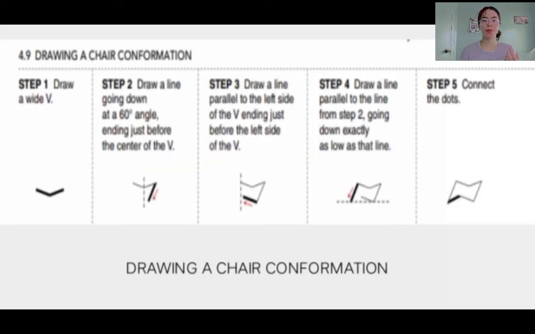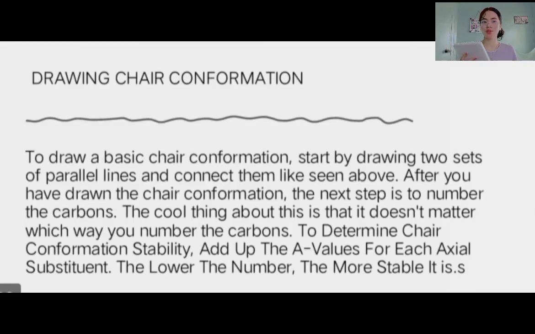Here is the example for drawing a chair conformation, including its five steps. To draw a basic chair conformation, start by drawing two sets of parallel lines and connect them like seen above.